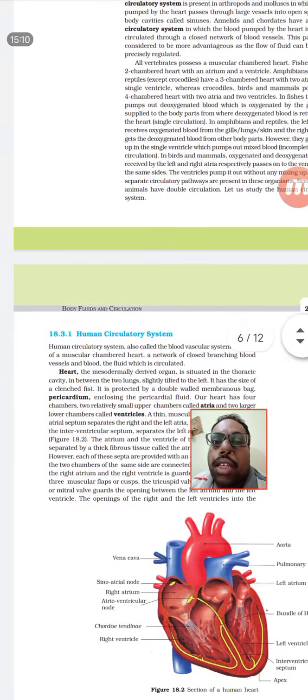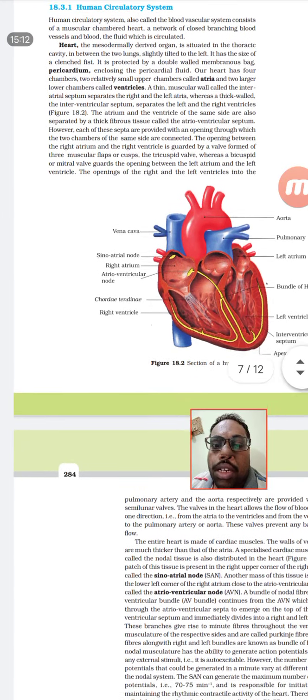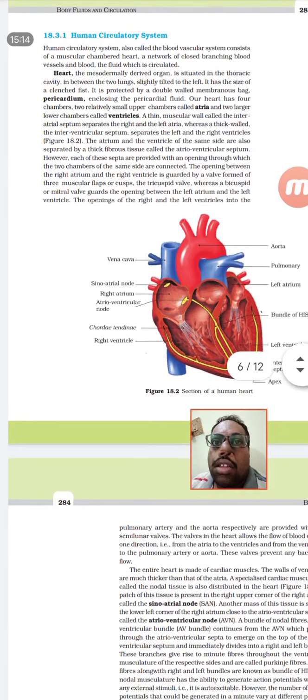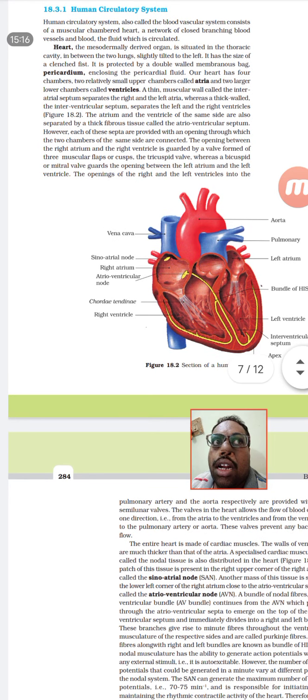And when we look at the human heart, it is 100% muscular and mesodermal in origin. It is found in the thoracic area between the two lungs, slightly tilted towards the left, and it is protected by a membranous bag.